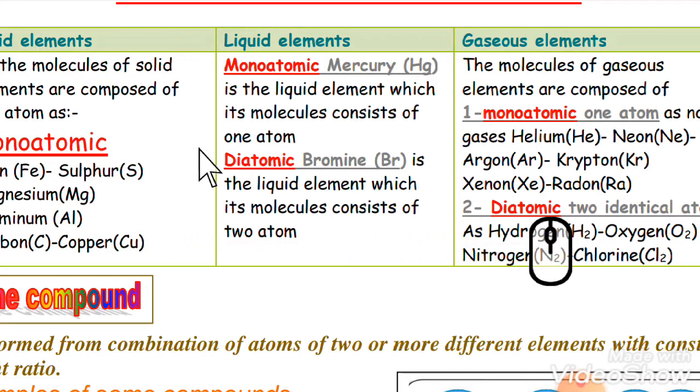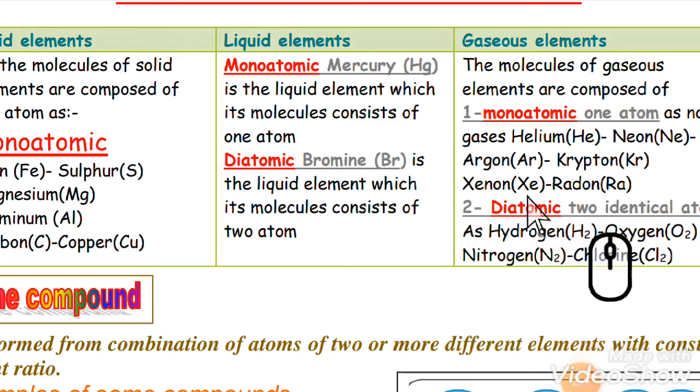I will give you some examples to look at. If we have copper, Cu, and aluminum, and we have carbon, all of them are monoatomic solid elements. And the only liquid element that is monoatomic is mercury. It is the only metal that is liquid at room temperature. And the gases like helium, argon and neon are monoatomic too.